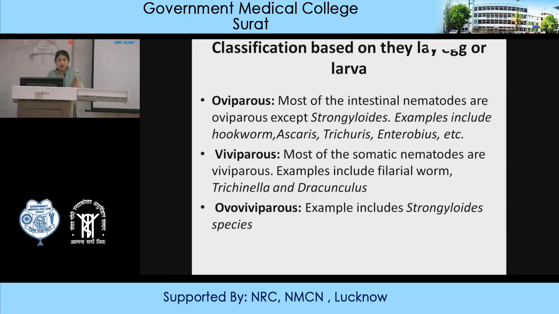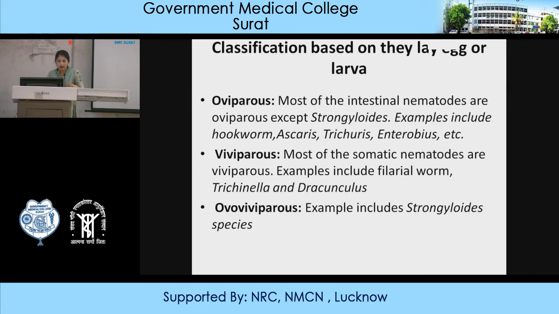And ovoviviparous means the parasites lay down eggs and immediately these eggs are converted into embryonic larva.